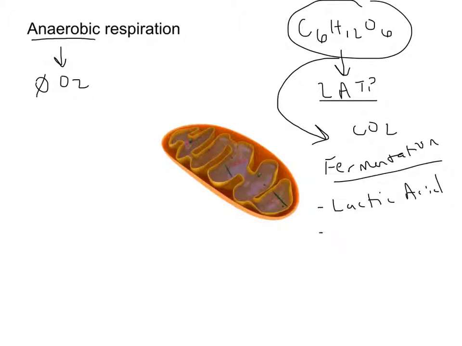Things like bacteria and yeast, they produce alcohol. So this is how brewers of beer and wine make alcohol: they put yeast in a bottle, they remove all of the oxygen, so no oxygen is present. Those yeast have to do anaerobic respiration. They make 2 ATP, they produce some carbon dioxide, CO2, which is the carbonation in that drink, and they do fermentation, they produce alcohol. That's how alcoholic beverages are created.